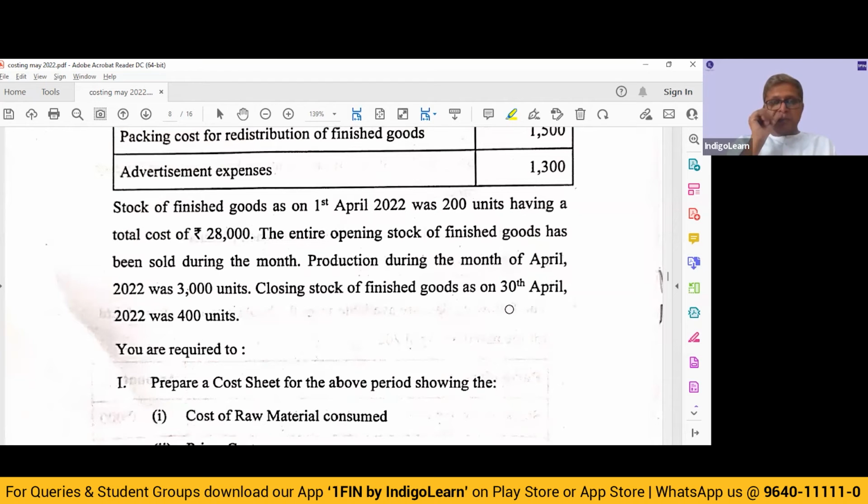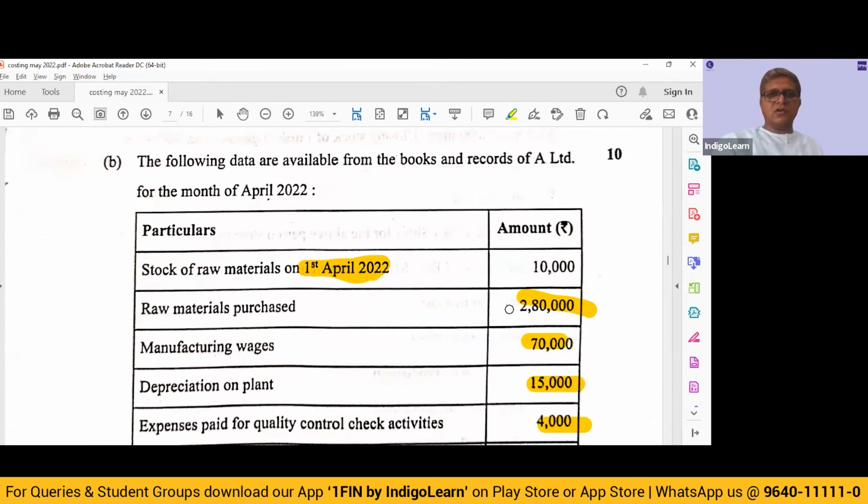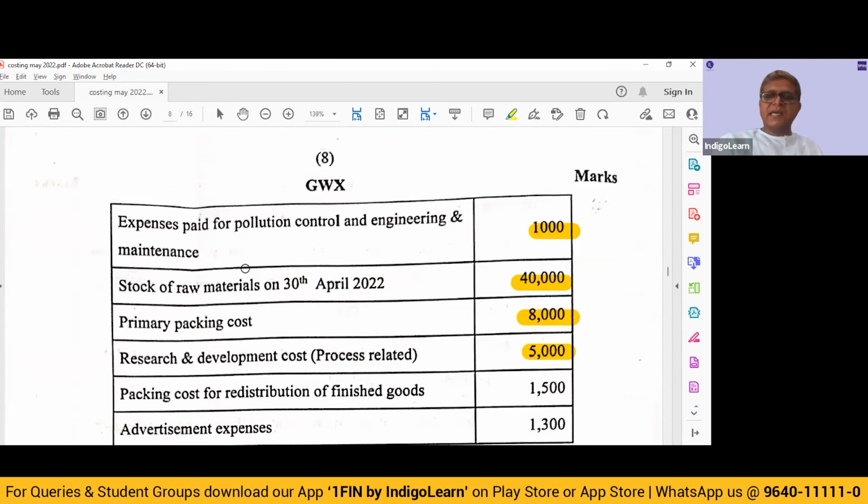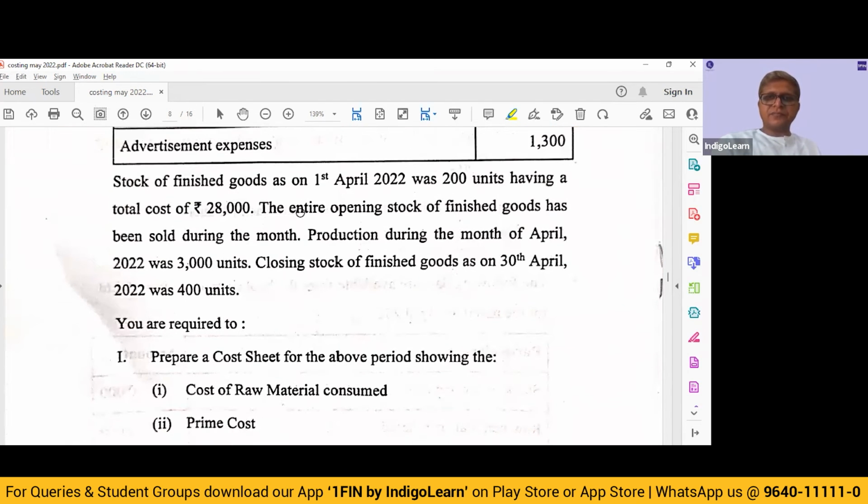Let's read further. Stock of finished goods as on 1st April 2022 was 200 units, having a total cost of 28,000. So in the table, they have given us WIP. Here they are giving us stock of, in the table they had given us raw material, not WIP. Here they are giving us finished goods. The entire opening stock of finished goods has been sold during the month. Production during the month of April was 3,000 units. Closing stock of finished goods as on 30th April was 400 units.